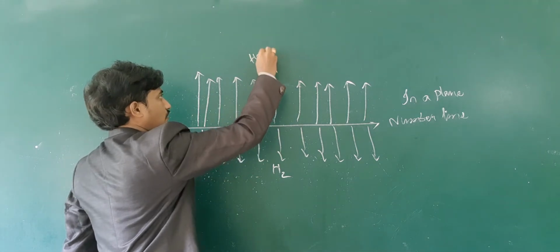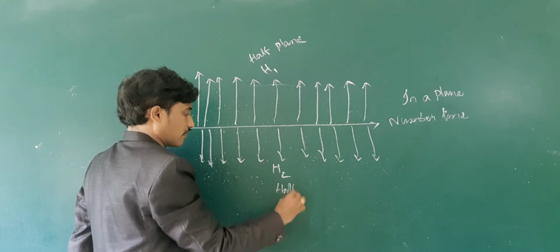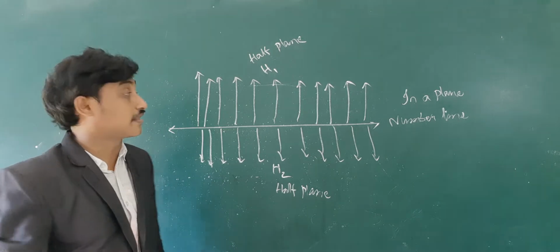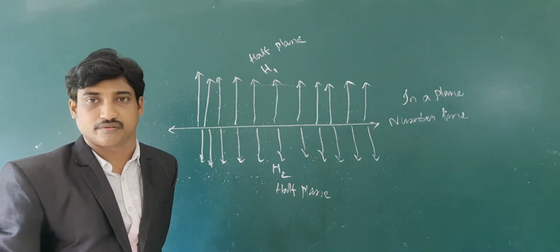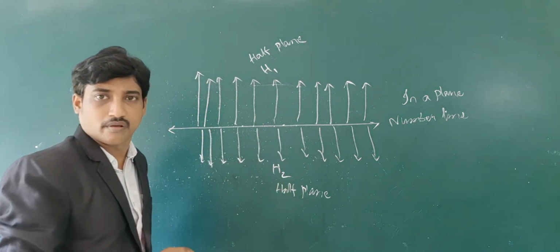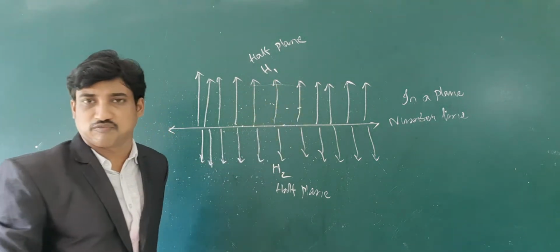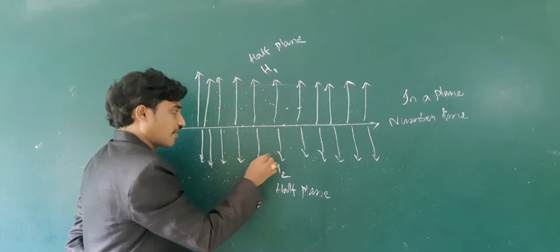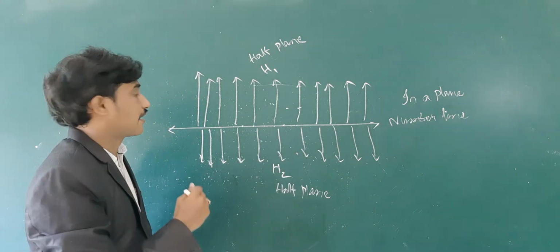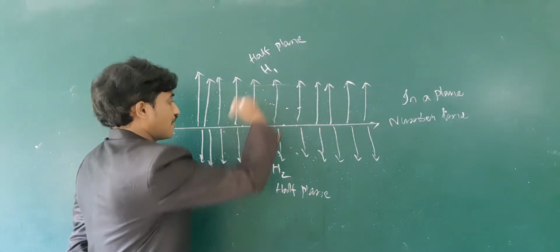Here there are three sets of points: points that lie on the number line, points in the half plane H1, and points in the half plane H2. The number line divides the plane into two half planes H1 and H2.